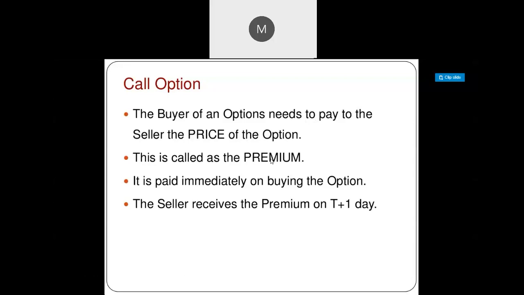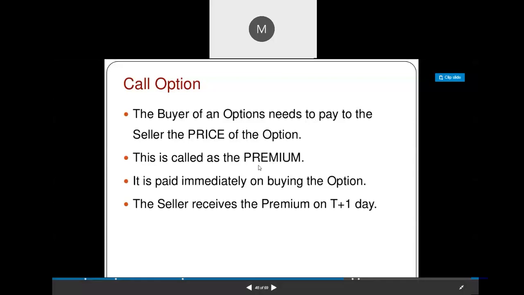That small portion is called premium, and it is paid immediately on buying the option, and the seller receives the premium on T plus 1 days. T plus 1 means trading day plus 1 day. So after 1 day the seller will receive that premium amount. The buyer has to pay it at the time of entering into the contract.